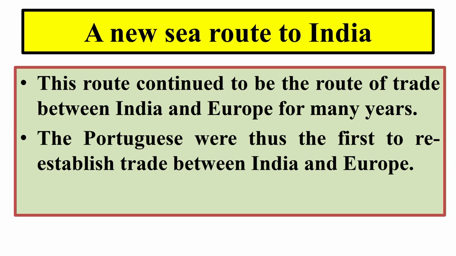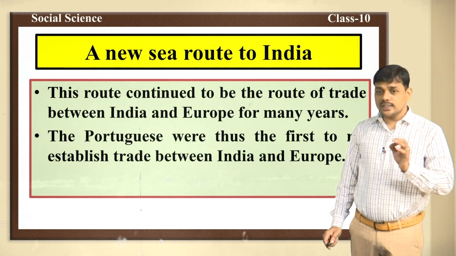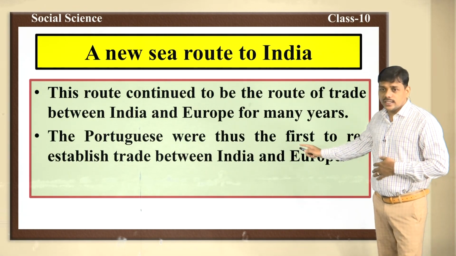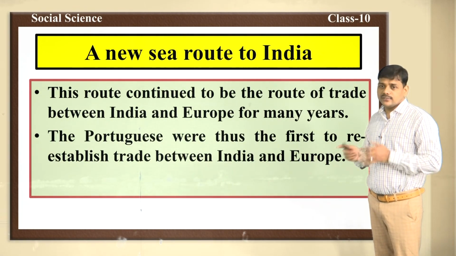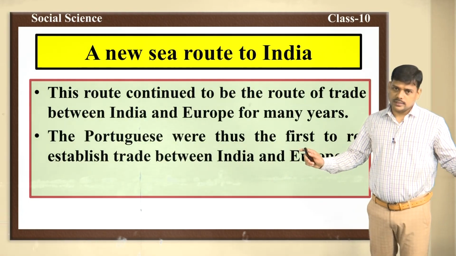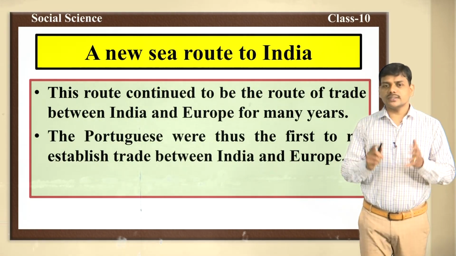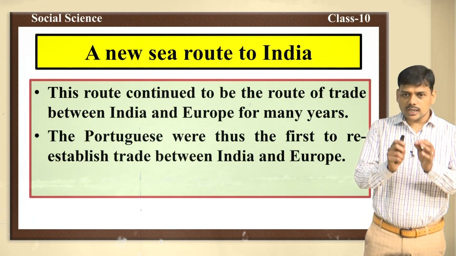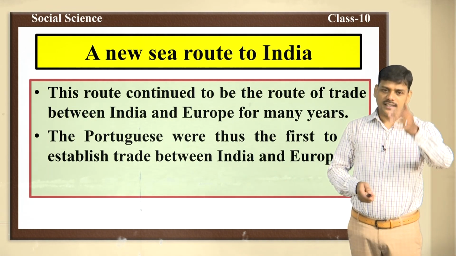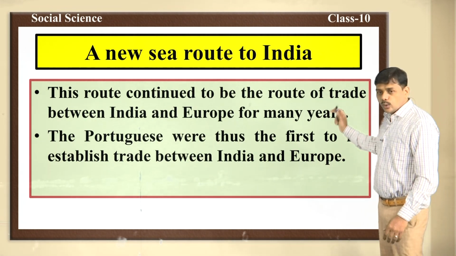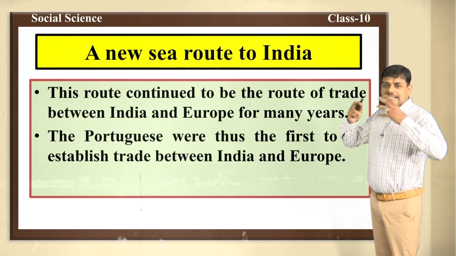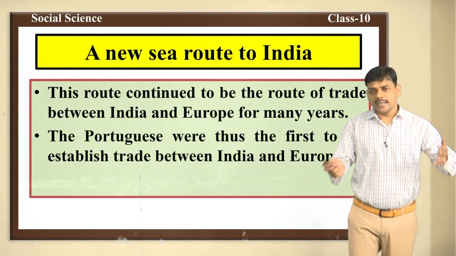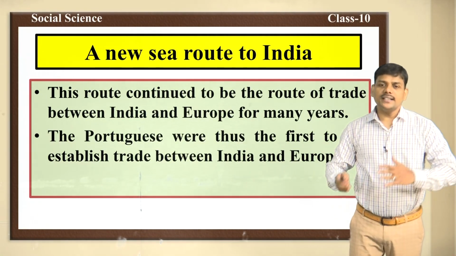That's why these routes continued to be the route of trade for several years, and the Portuguese were the first to re-establish trade between India and Europe. Why Portuguese? Because of Vasco da Gama. Vasco da Gama was a Portuguese sailor. Due to Vasco da Gama, the Portuguese were the first to re-establish trade between India and Europe.